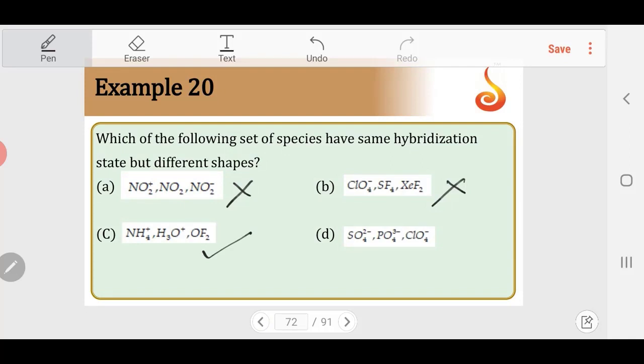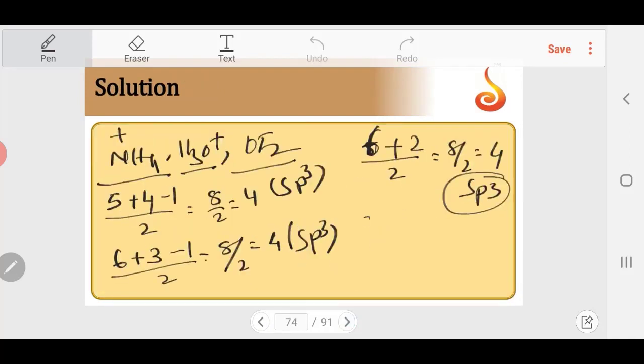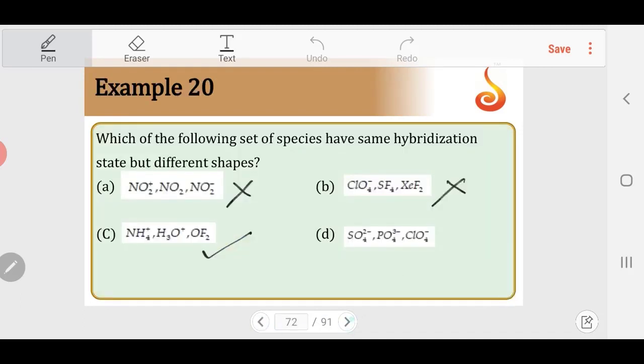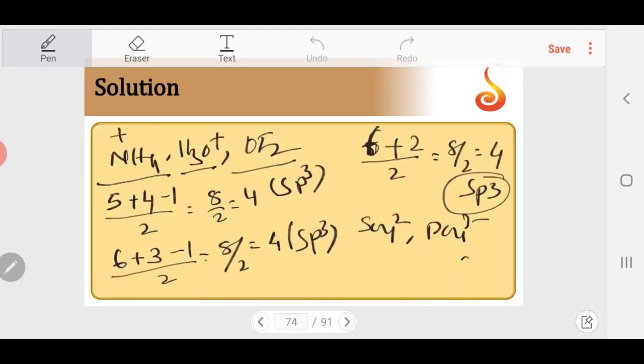If I go for the last option also, SO4 2 minus, PO4 3 minus, and ClO4 minus.